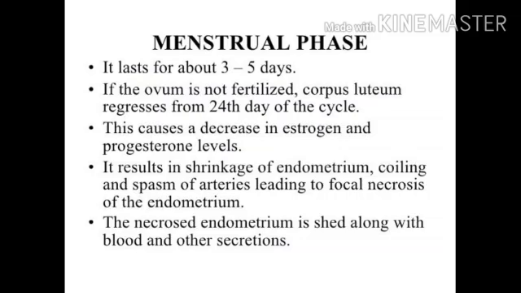If the ovum is not fertilized, then the corpus luteum will regress from the 24th day of the cycle, which will cause the decrease of estrogen and progesterone, the reproductive hormones in female, and it will result in the shrinkage and breakdown of the inner lining of the uterus wall, along with which a huge amount of blood and the ruptured shell will flow out from the vagina.